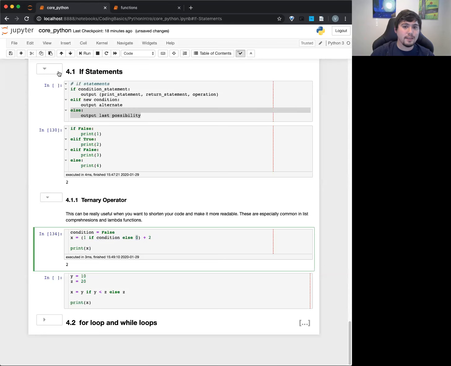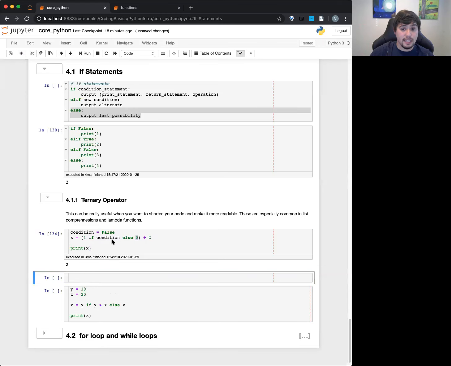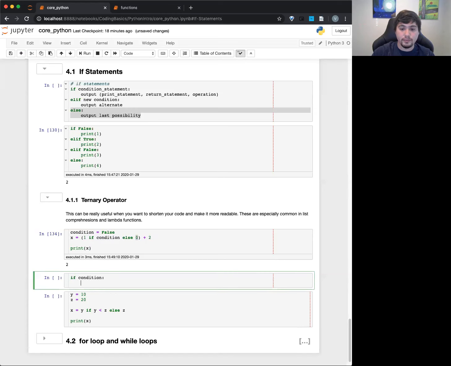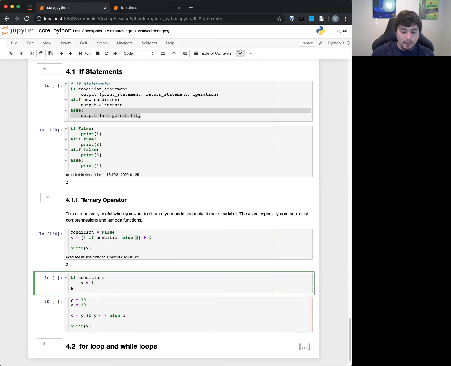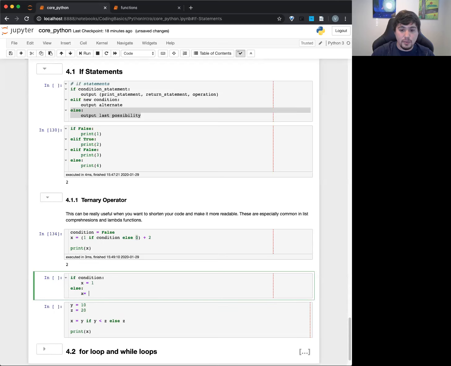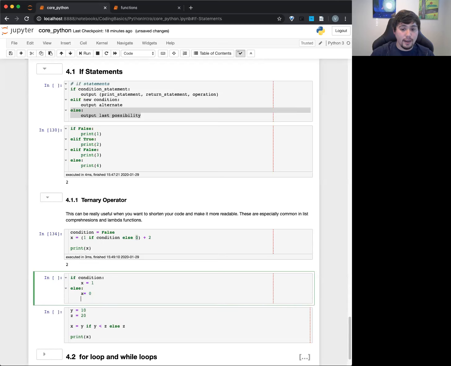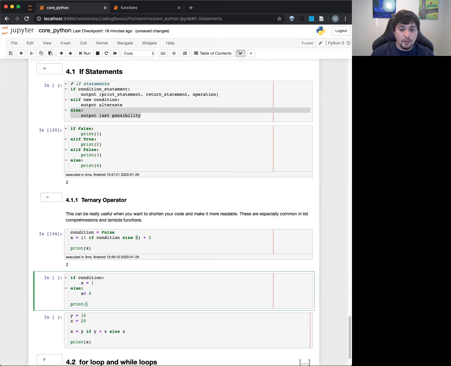We could have done something similar. If I wanted to write this same exact thing considering this condition, I could have done if condition, X equals 1. So if this is true, set X equal to 1. Otherwise, X equals 0. And then I could have done print X like this. You can see it's a little bit longer here. So it does take some extra time.